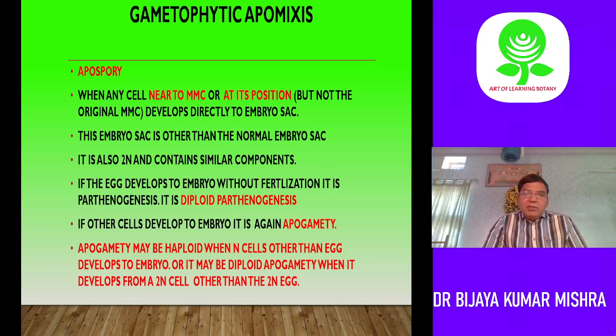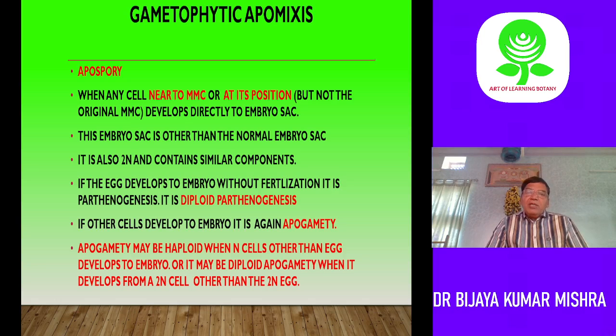If the egg develops, it is apospory. If other cells develop into the embryo, it is called apogamety. So it may be haploid apogamety or it may be diploid apogamety. In that case, we have seen diploid apogamety. Here we can see diploid apogamety.